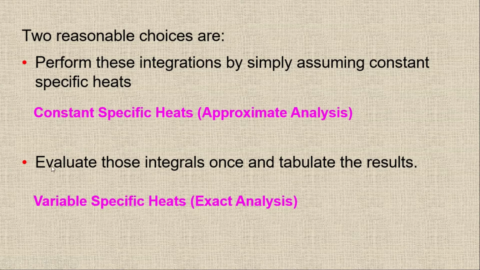The second one is to evaluate these integrals once and tabulate the results, and this one is basically exact analysis. So we have the approximate analysis and the exact analysis in order to find the entropy change of an ideal gas, because inside the integral we have Cp and Cv, and both are dependent on temperature. Now we are going to discuss these two choices one by one.